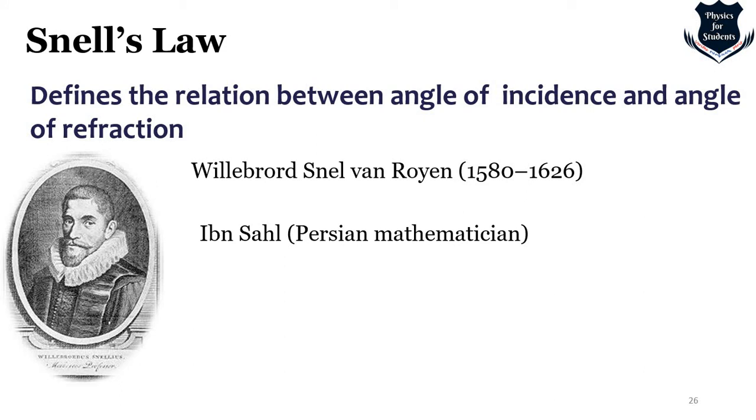But even before him, there was a Persian mathematician called Ibn Sahl, the first Muslim scholar who worked on the works of Ptolemy, the Greek mathematician, on optics. History says that Ibn Sahl was the discoverer of Snell's law, and he worked on parabolic mirrors, ellipsoidal mirrors, biconvex lenses, a lot of works in optics. So that is a nice bit of history to let you know.